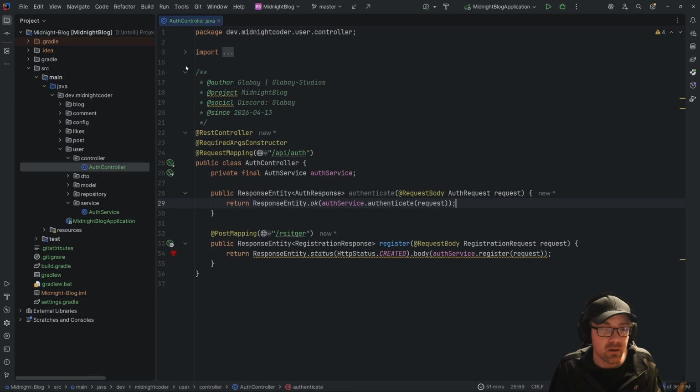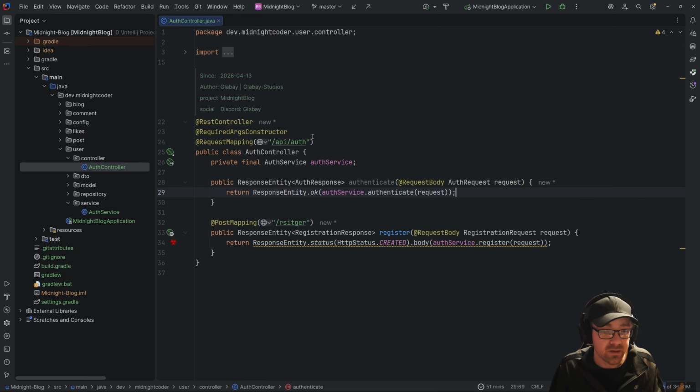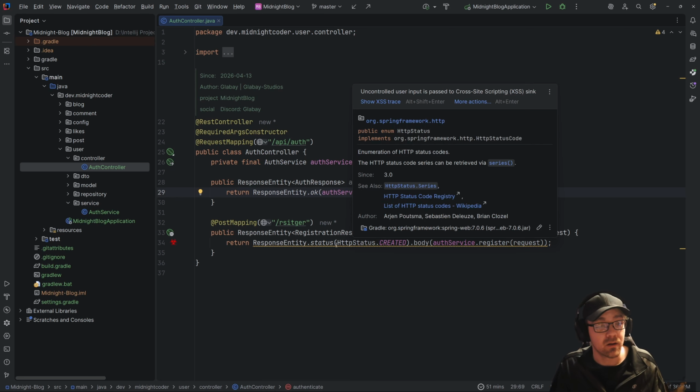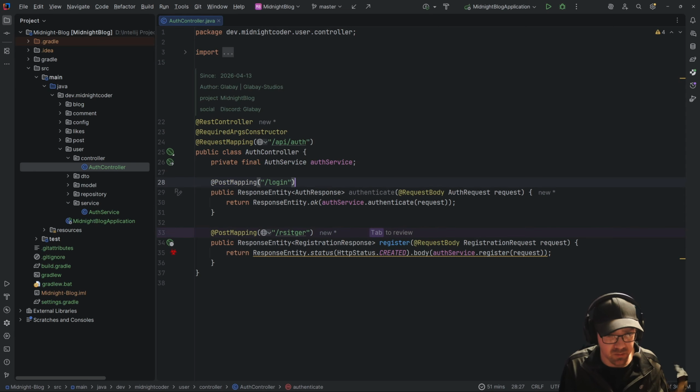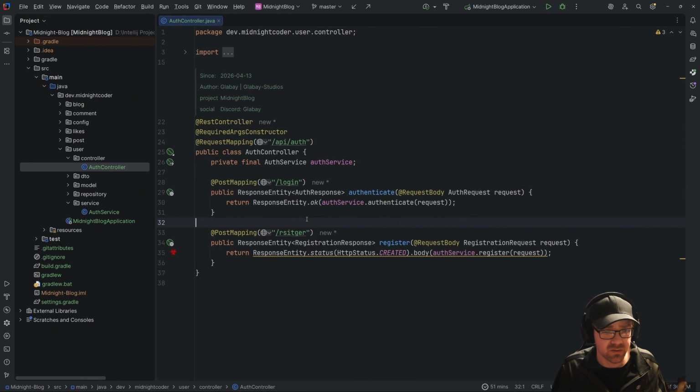Very simple thing. Now, the next thing we need to do is make a web view so that we can go through with this login and register. I'm going to give this a post mapping of login so that it makes sense.